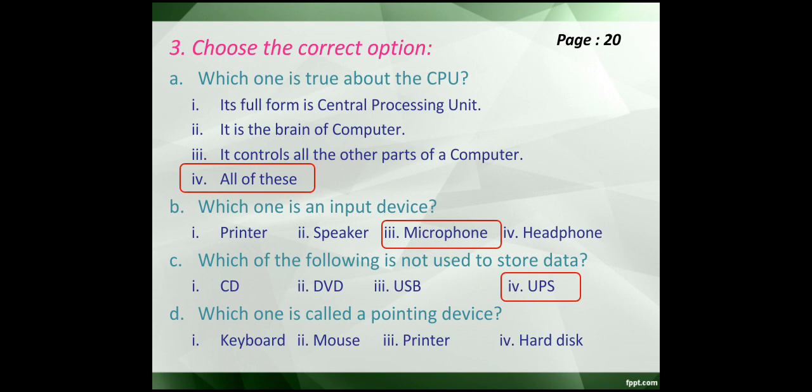Now D, which one is called a pointing device? Which device is called a pointing device? When we move it, it shows a pointer or arrow on the screen. We all know that the device that shows a pointer on the screen, that pointing device, is called mouse.